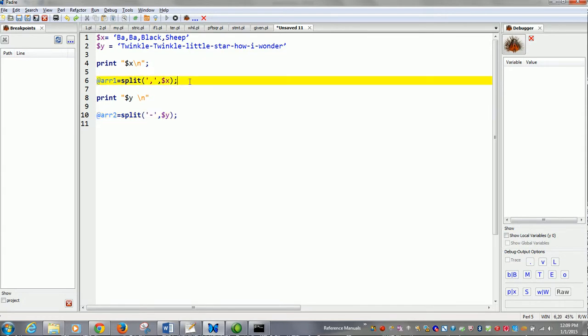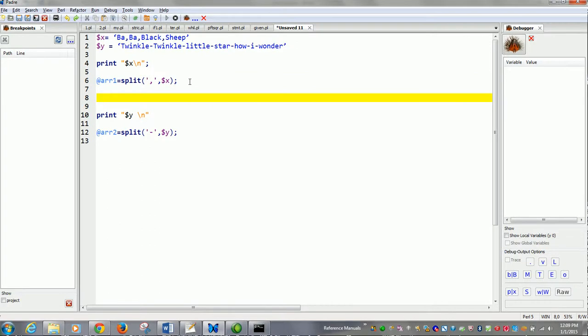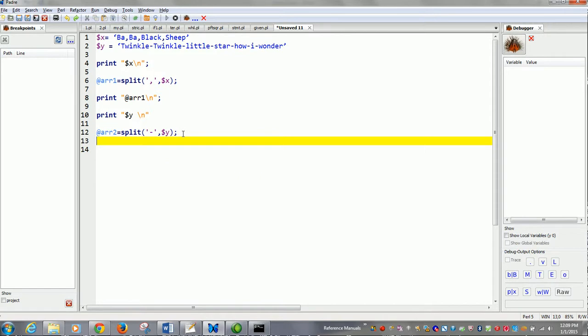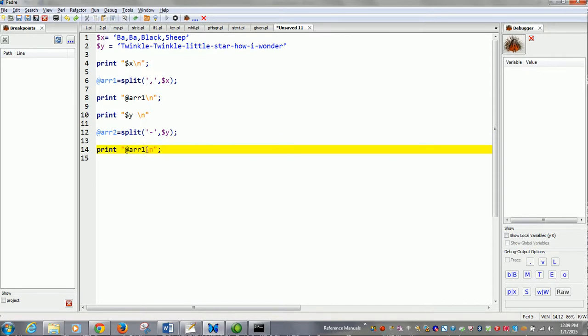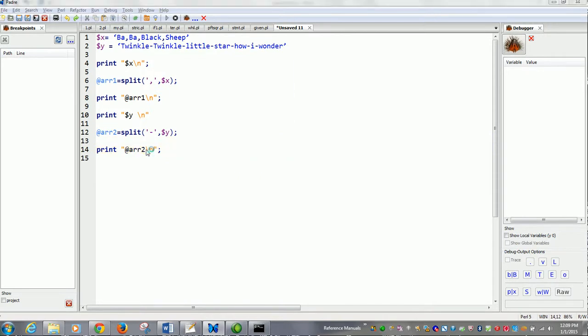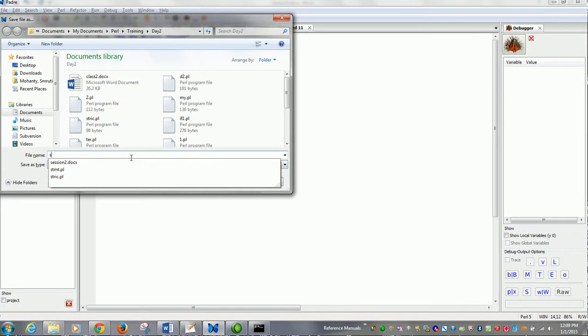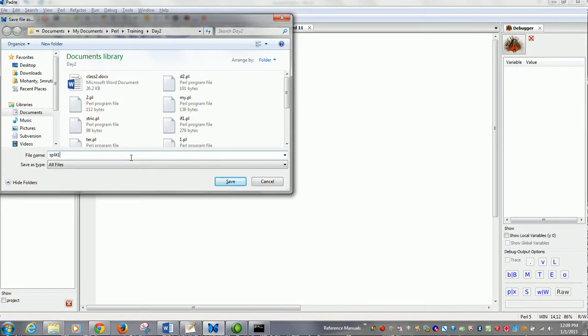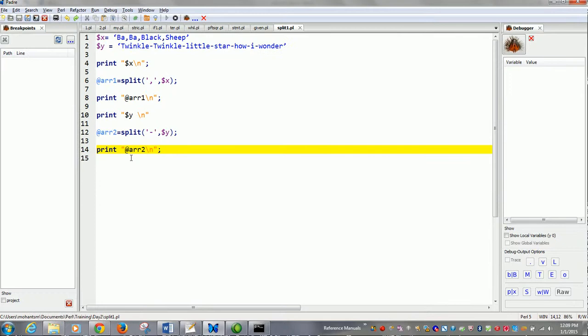Okay, here we will print @array1 \n, then we will print @array2 \n. So split is basically splitting a string based on some separation value into an array.